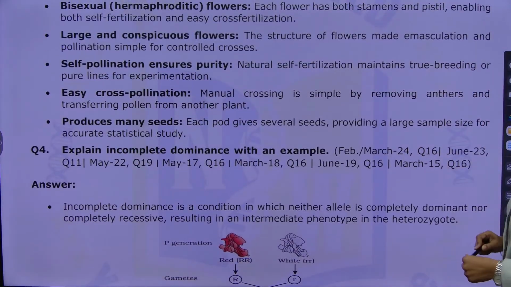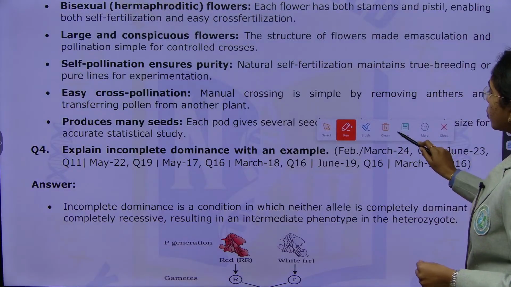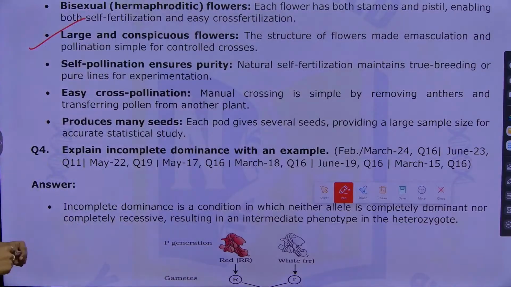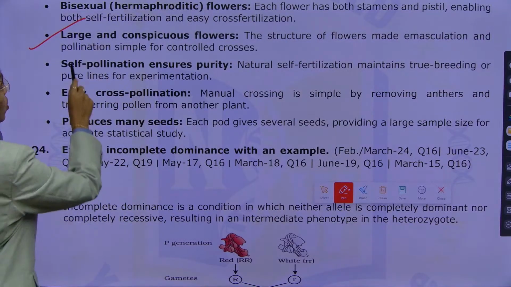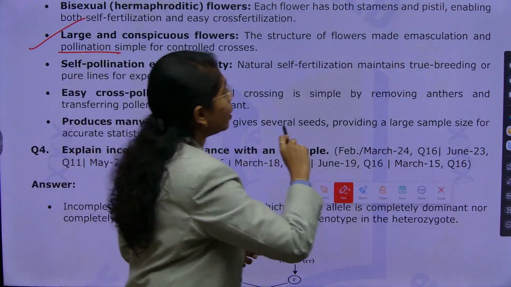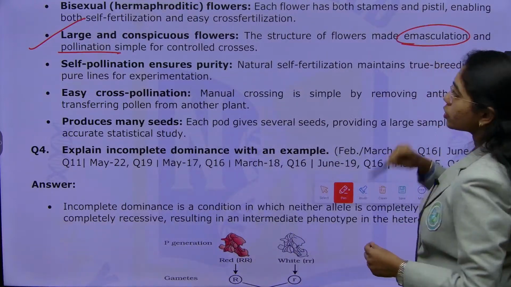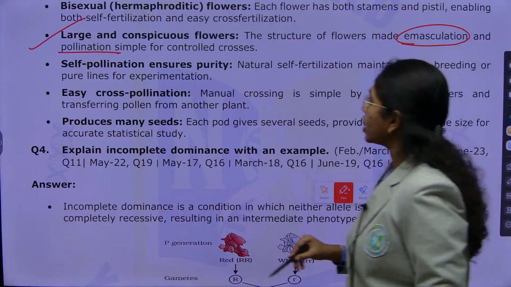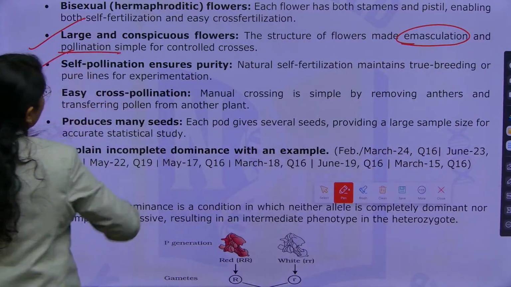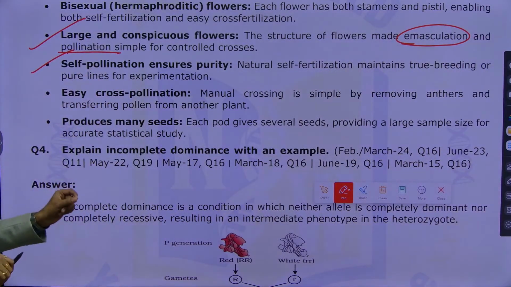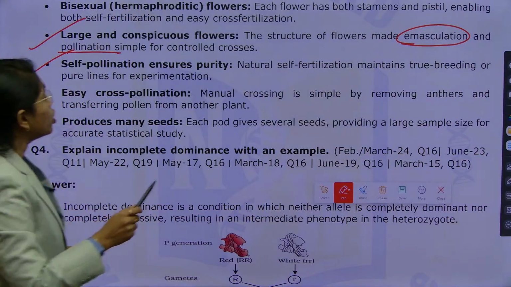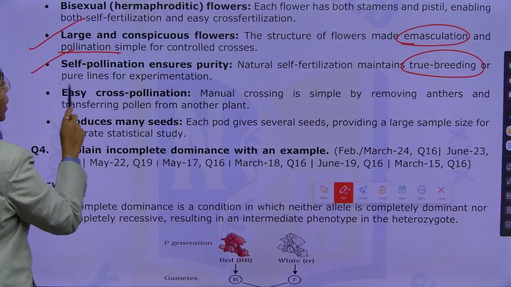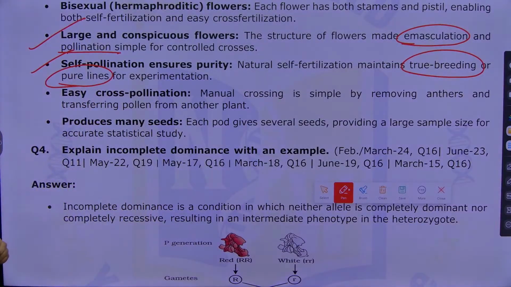Large and conspicuous flowers. The structure of flowers makes emasculation and pollination simple. Next, self-pollination ensures purity, where natural self-fertilization will maintain true breeding or pure lines. This will maintain what? True breeding or pure lines for the experimentation.